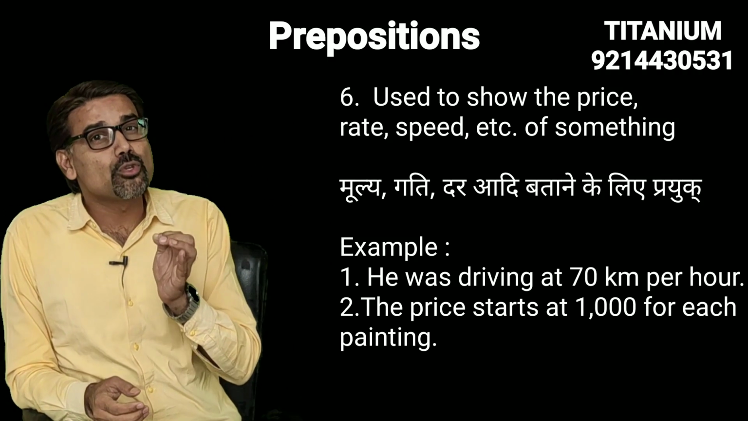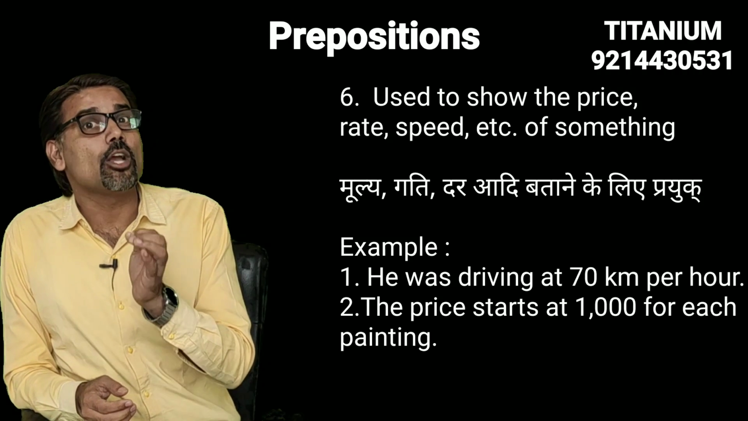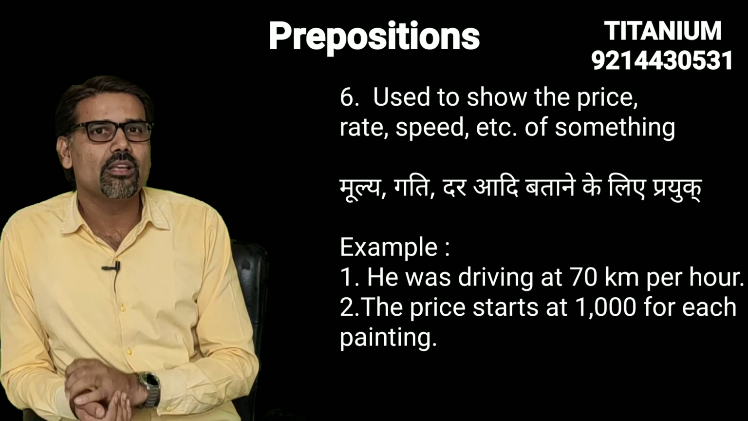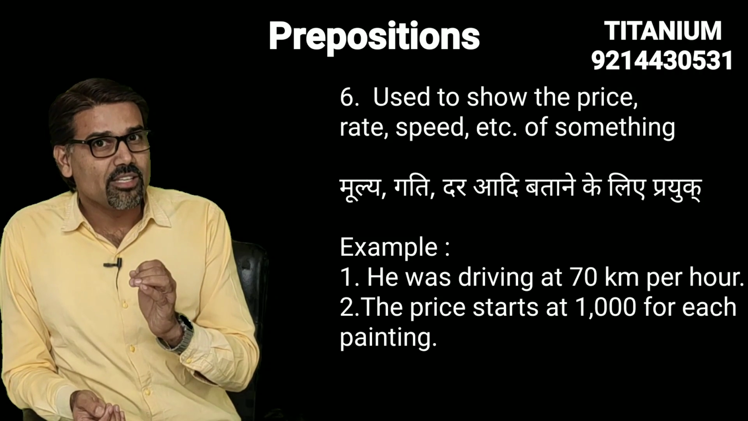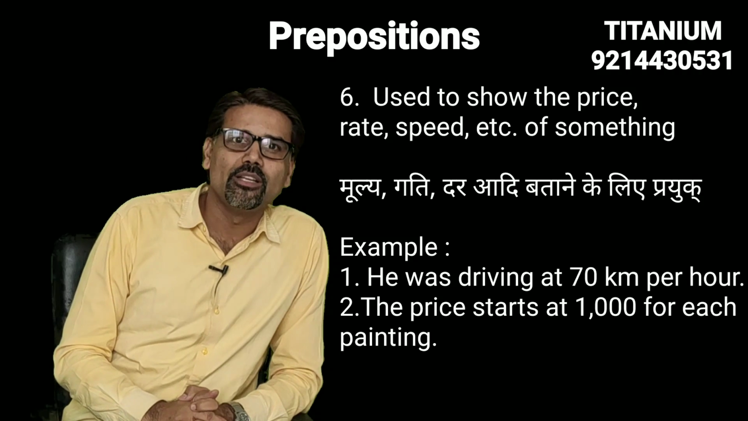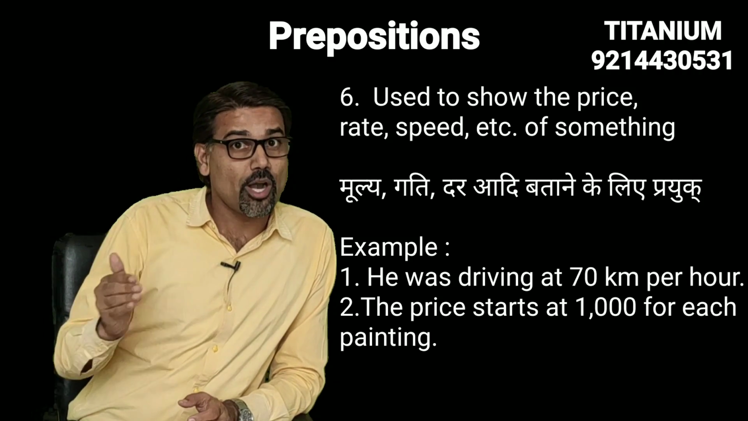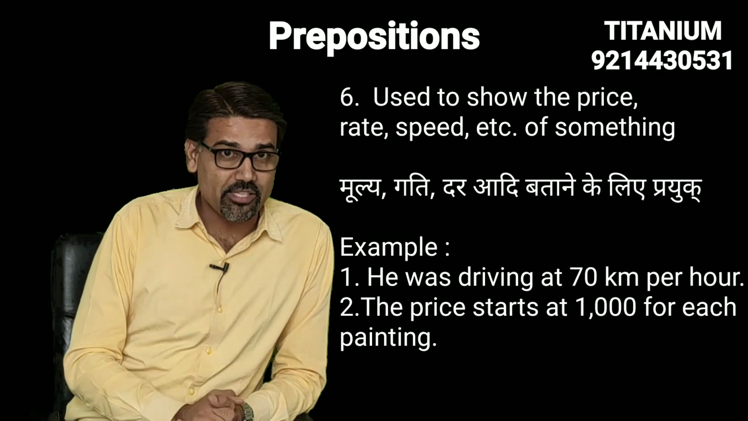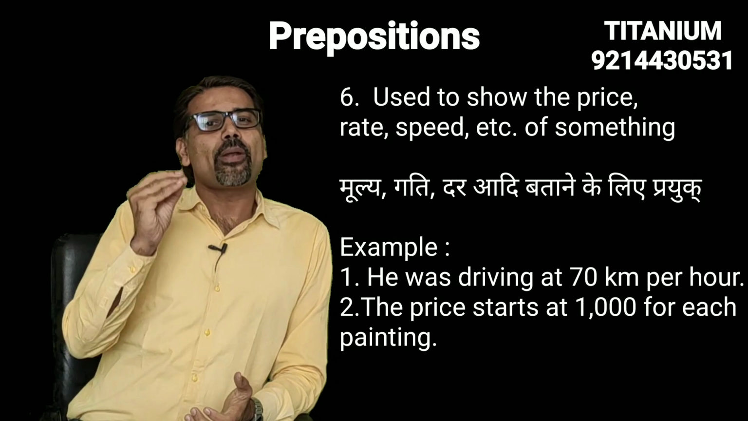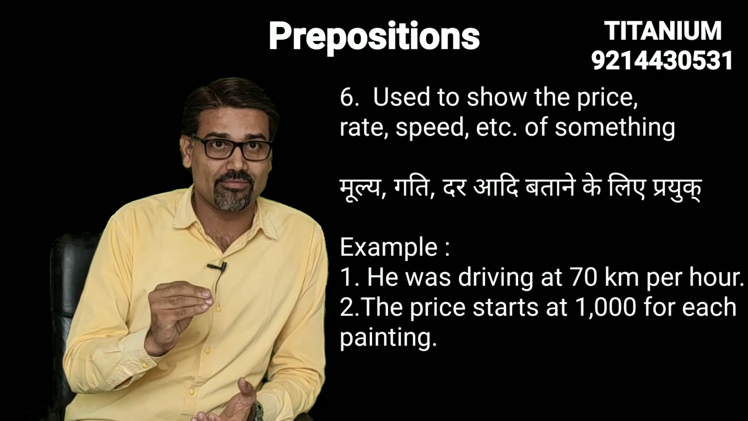Now let's go to the sixth use of the preposition "at". It is used to show the price, rate, speed, etc. of something. In Hindi, मूल्य, गति, दर आदि बताने के लिए प्रयुक्त. For example, he was driving at 70 km per hour, for the speed. Next example, the price starts at 1,000 for each painting.